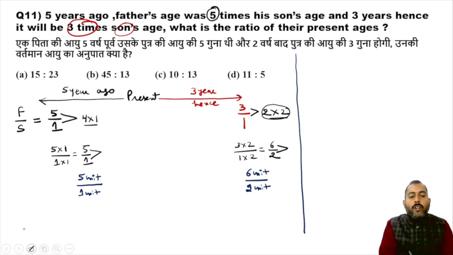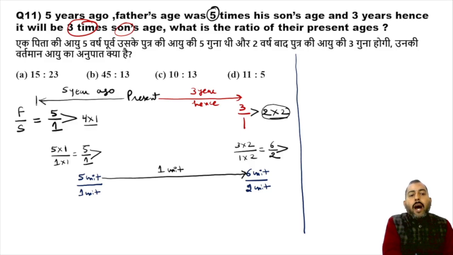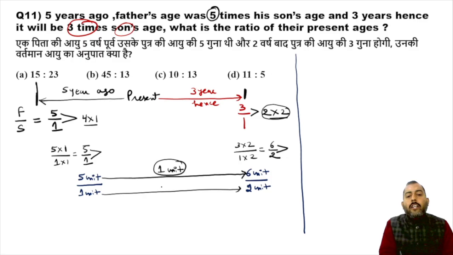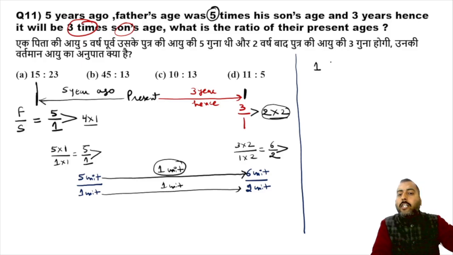Now what you can see is, from 5 units to 6 units, there is an increment of 1 unit in the age of father. From past to future, there is similarly an increase of 1 unit in the age of son also. So from past till future, there is an increase of 1 unit.